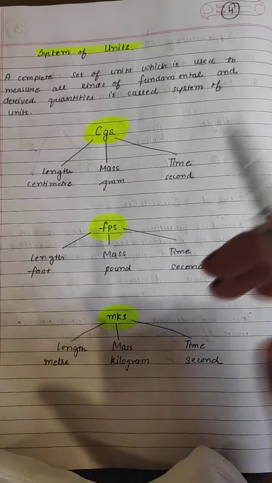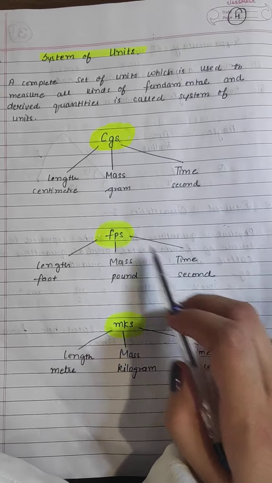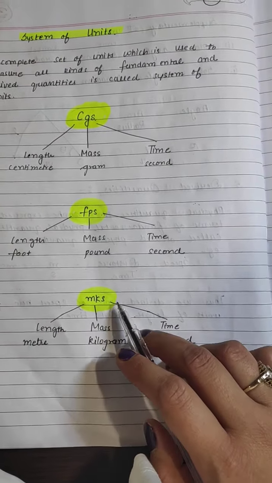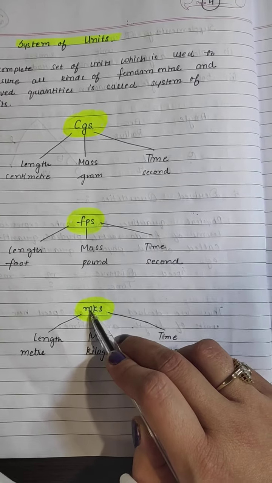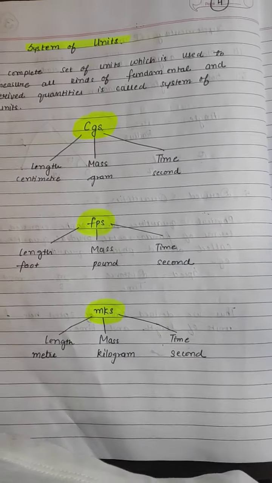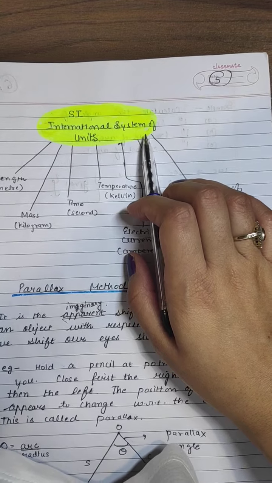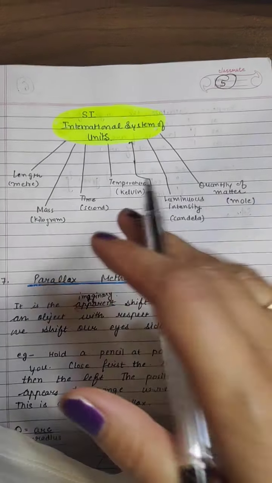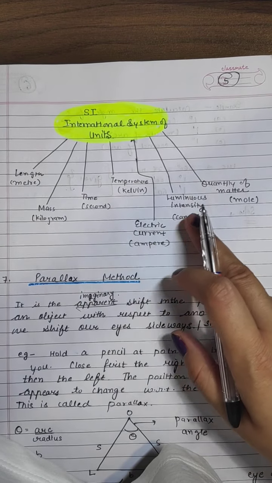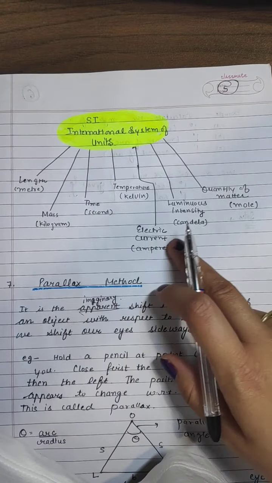For the FPS system, for length we will use foot, P for pound for mass, and S for second for time. That's why it is written FPS. Third is the MKS system. For length I'll use meter, for mass kilogram, for time second. Next we come to the SI system of units, or international system of units, that we have already discussed. We have 7 quantities: length, mass, time, temperature, electric current, luminous intensity, and quantity of matter. We have also discussed their SI units.